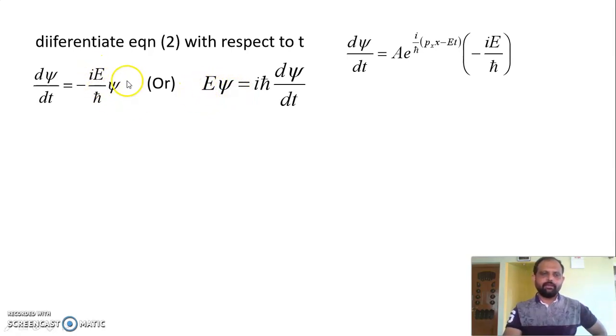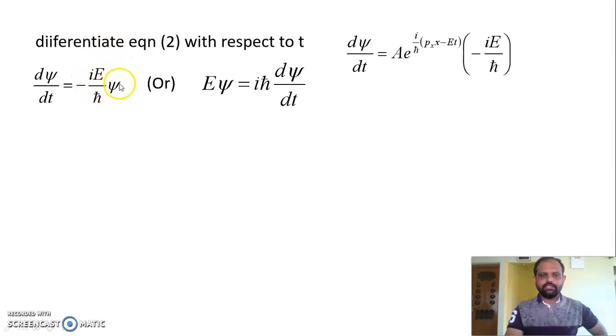So E psi, by keeping this E psi on the LHS, is equal to i h cross, because the i comes in the denominator. If you take that i into the numerator, it becomes minus i. So minus into minus gives plus i h cross d psi divided by dt.